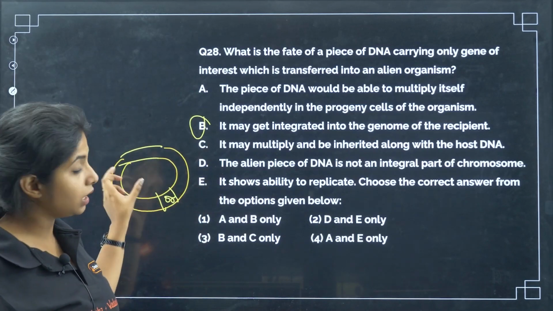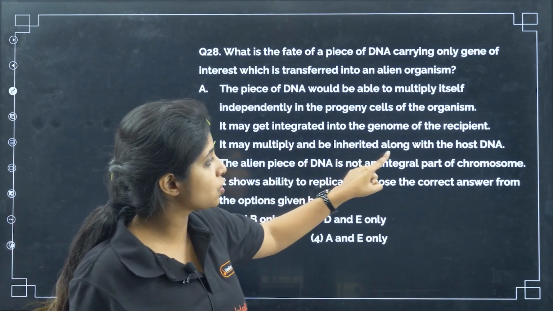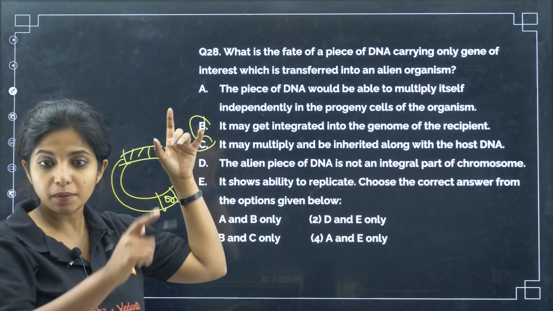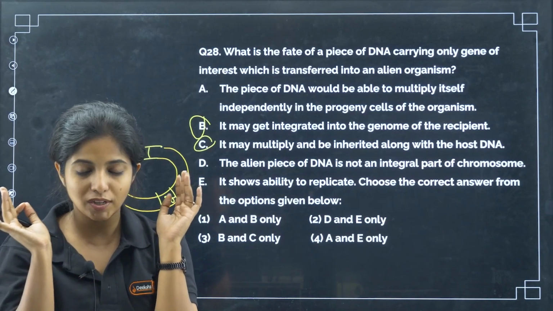Yes, along with the host DNA, it may be, if it is getting integrated over here. So, B and C are possible. The alien piece of DNA is not going to be an integral part of the chromosome. Please remember that. No, that's a big no.